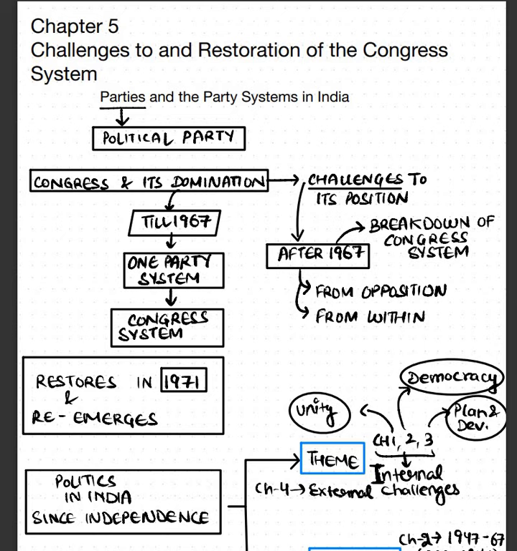If you remember, we studied in the second chapter about the one party dominance, wherein we studied about the Congress party system, how it was becoming dominant in the sense that the opposition was not strong enough to fight the Congress party. Now in this chapter we are going to not just study about the one party system, we are also going to study about how Congress party also saw losses in the elections and how it restored its power, then how it re-emerged, how it again fought the opposition, and then we are going to study how coalitions were formed.